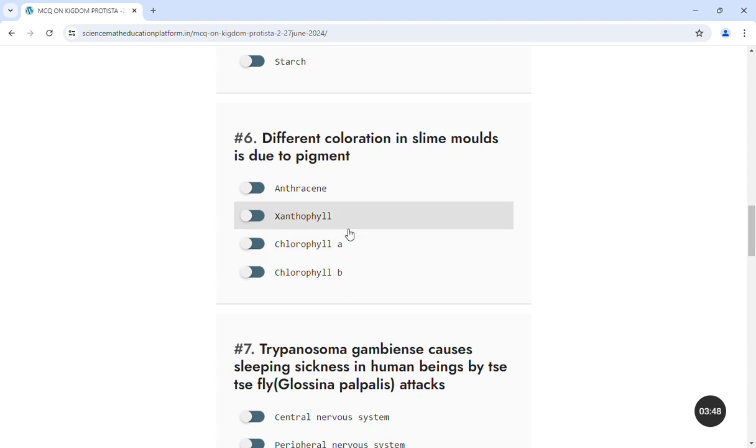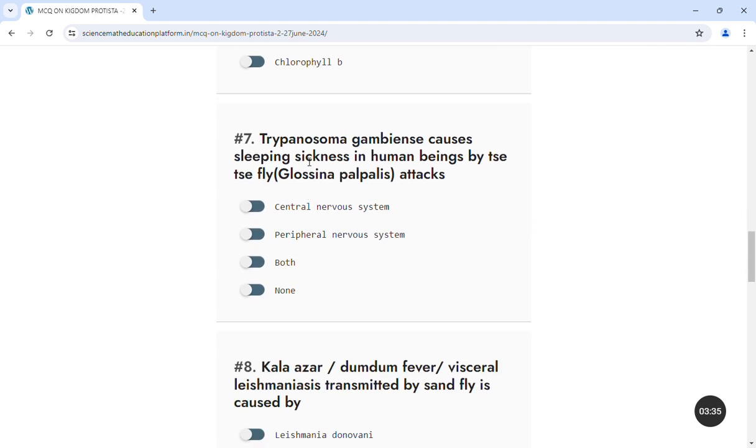chlorophyll B. So these slime molds are non-photosynthetic organisms. So chlorophyll A and chlorophyll B are absent in them. Xanthophyll is also absent. The remaining is anthracene. Next question is, Trypanosoma gambiense causes sleeping sickness in human beings by the tsetse fly. The name of the tsetse fly is Glossina palpalis. It attacks the central nervous system, peripheral nervous system, both, or none. The answer is central nervous system.